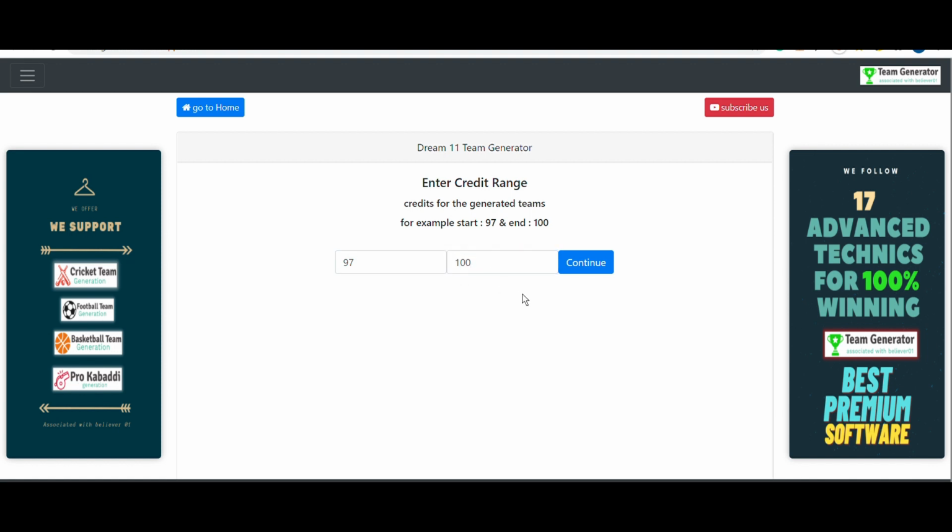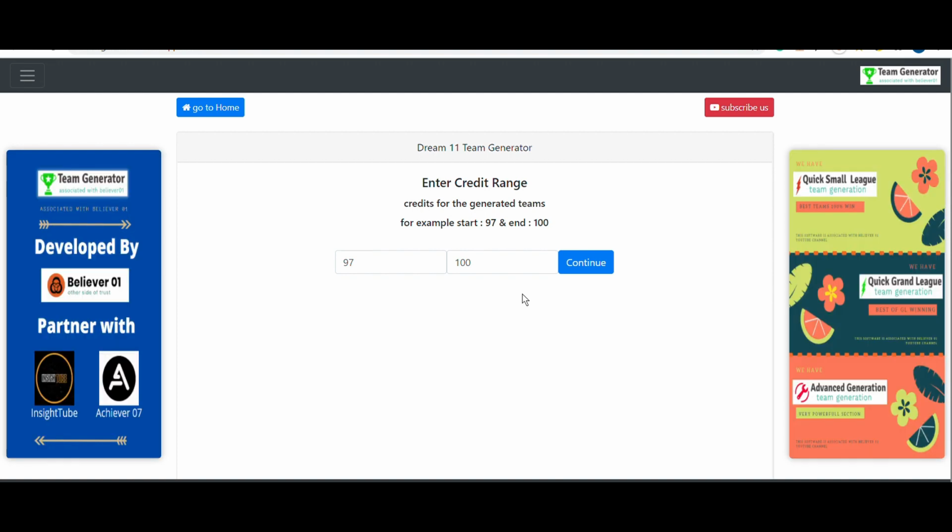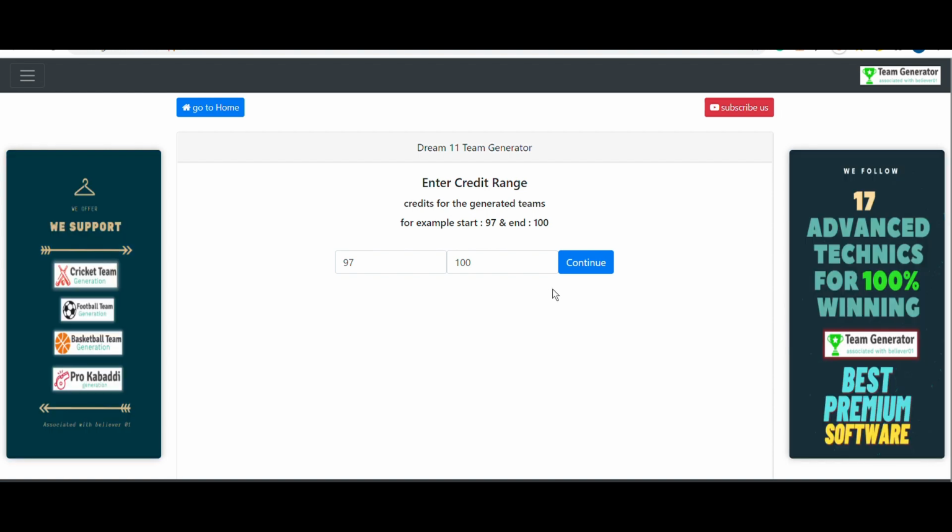The reason I am telling you these are risky Grand League teams is that if everything goes as expected, then we might get below 100 rank, even the first rank. These are very powerful Grand League teams. In Grand Leagues, you need to take risk in order to get the first rank or a second rank. If you can't take the risk, you have to forget about the Grand Leagues. And after that, continue here.